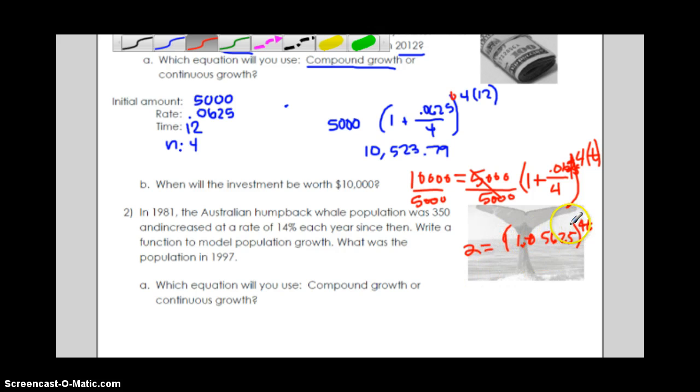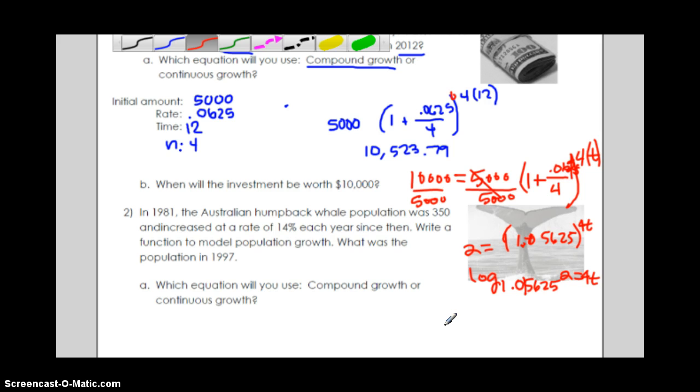So we have a base, we have an exponent, and we have it equal to something. So we're going to use logs. So log, what's our base? It's the same base as this. 1.015625, I forgot a 1 in there. And then our total, 2, is going to go inside, and then equals our exponent, 4t.